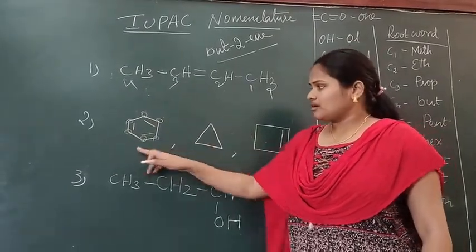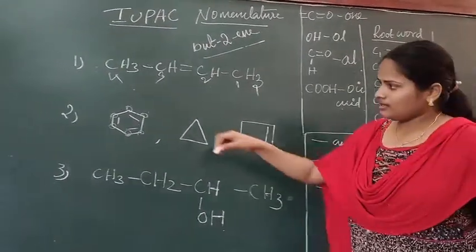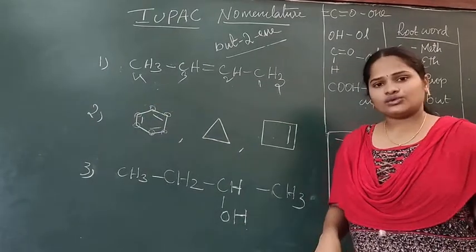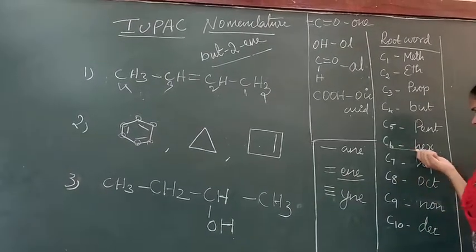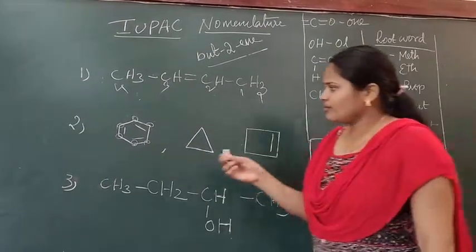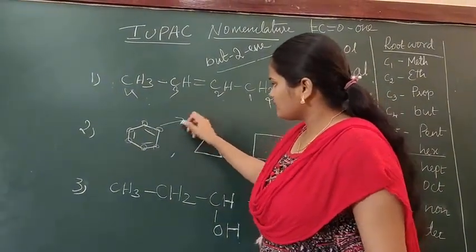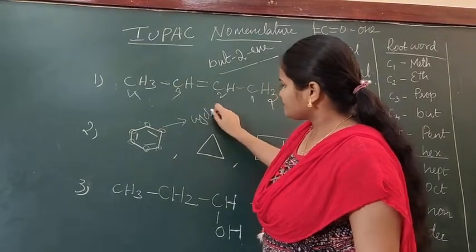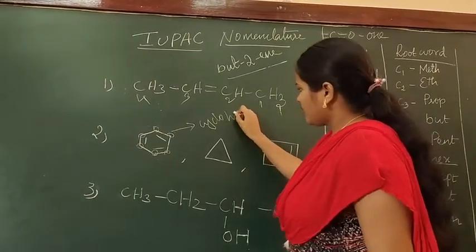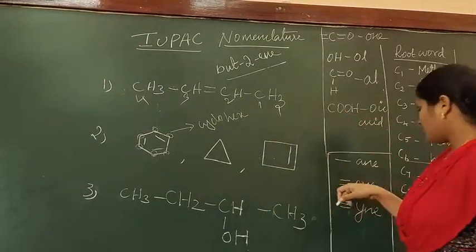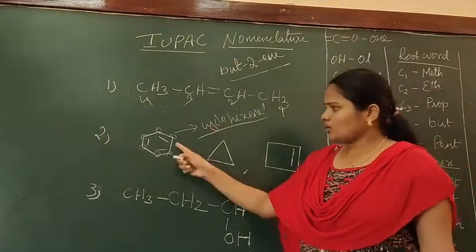So 6 carbon means what is the root word? 6 means hex. Here we have double bonds, so we should finish with ene. We have to start from hex, and also from cyclo because it is a cyclic compound. So the name of this compound is cyclo, and it has 6 carbon, so hex. We have a double bond, so we finish with ene. The name of this compound is cyclohexene.